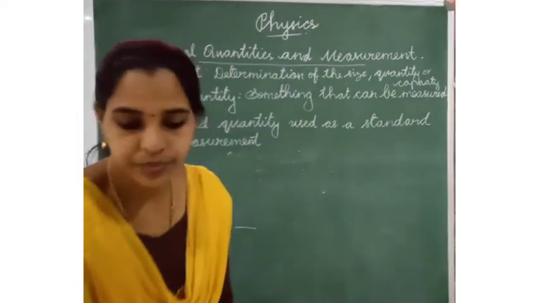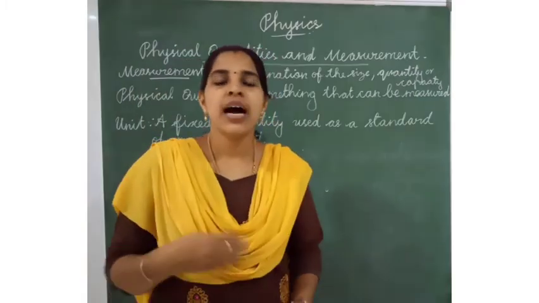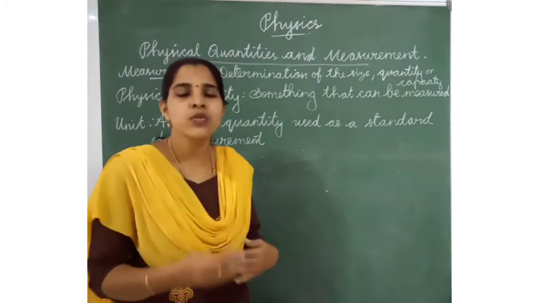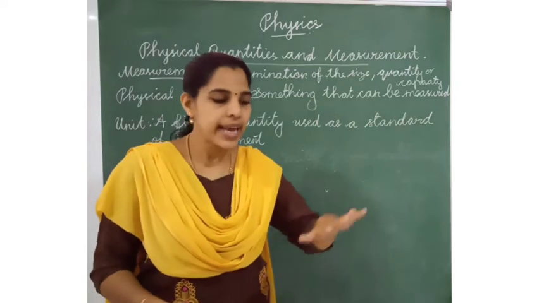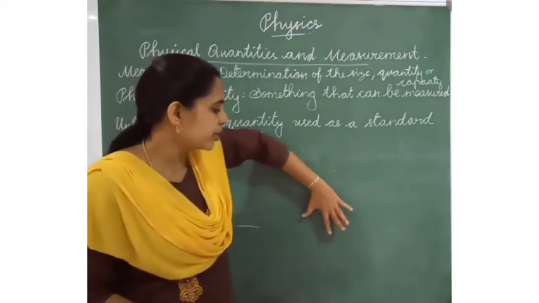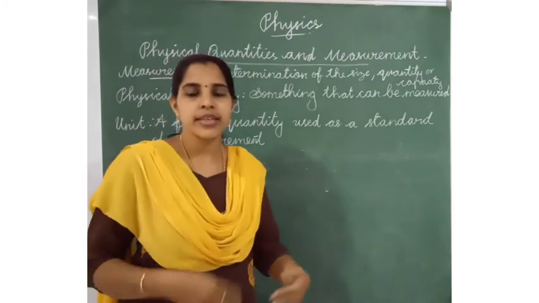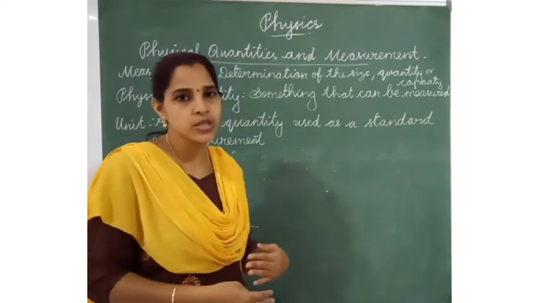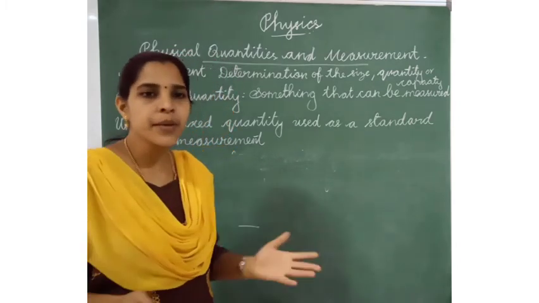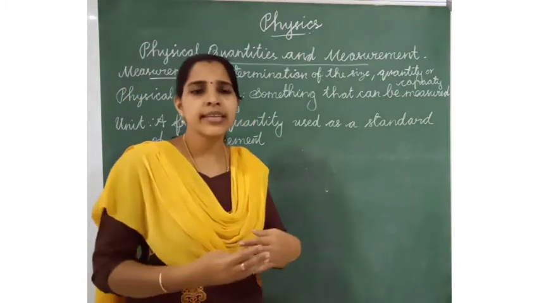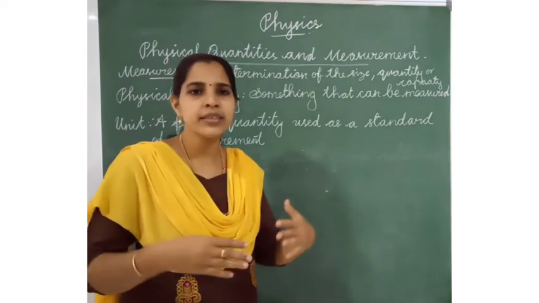Next one is standard units. Our people in ancient times used some units using parts of our body, like handspan, cubit, foot, pace. These are some body parts they used as units or measurements. Different people measuring the length of their table or something would get different measurements.